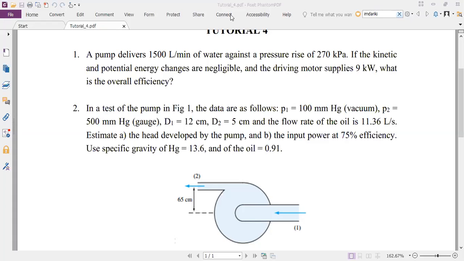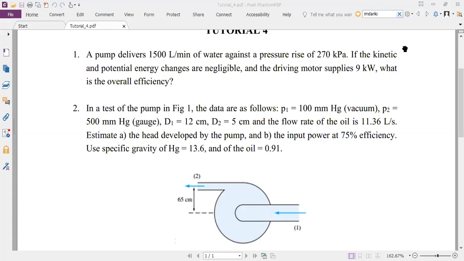Yes. So P1 and P2 are given in this problem, right? So I have 100 mm of mercury vacuum and P2 is 500 mm of mercury in gauge pressure. Okay. So how would you go about this? Can you help us? P2 is not the actual pressure, it's the difference from actual. They gave gauge pressure.